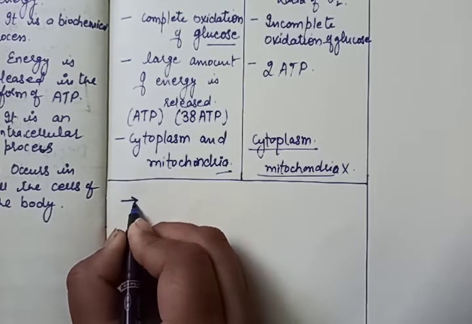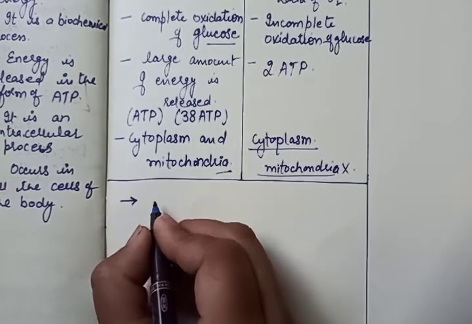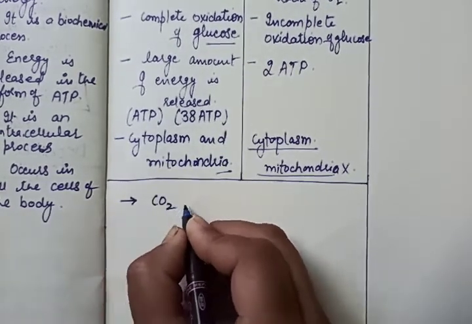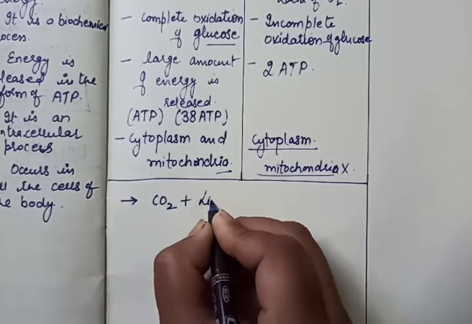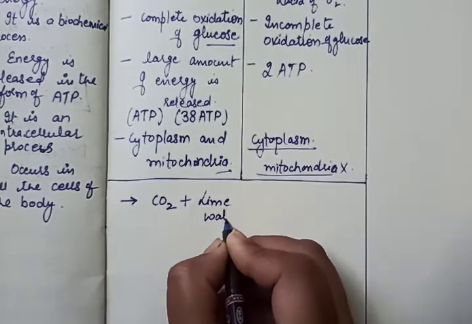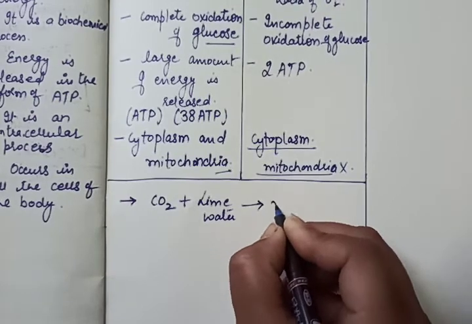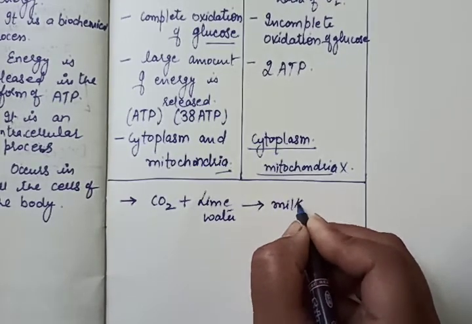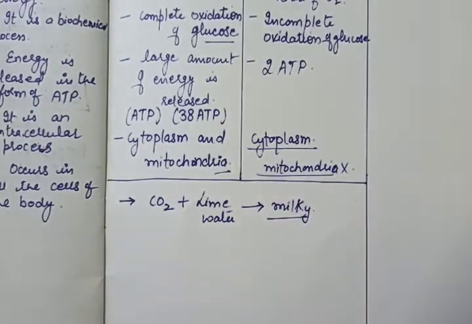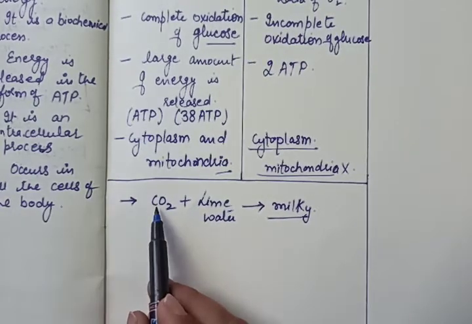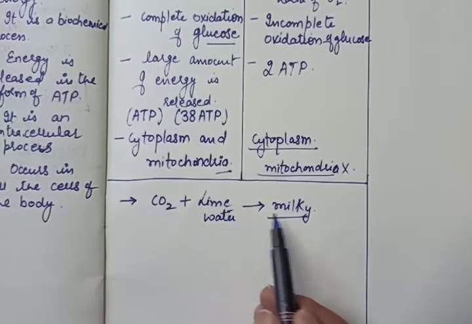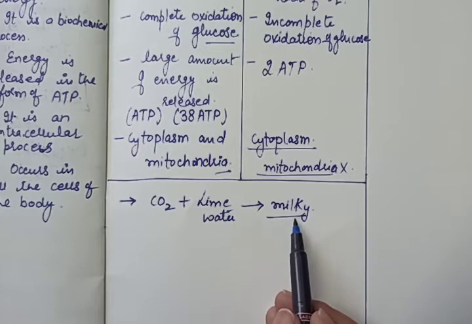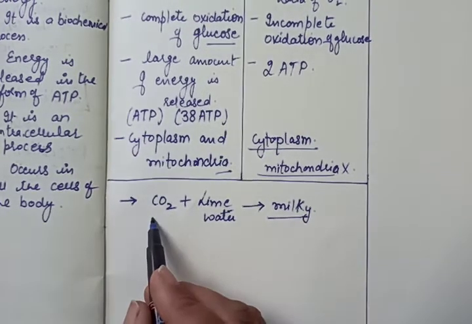You must have studied this in lower classes also. When CO2 is passed through lime water, it turns milky. That is the test for the presence of the gas CO2.